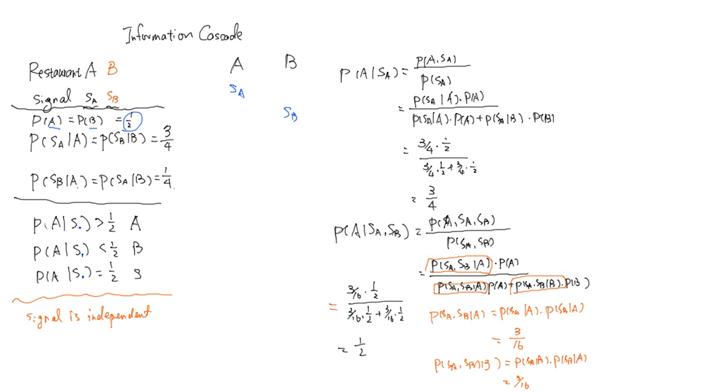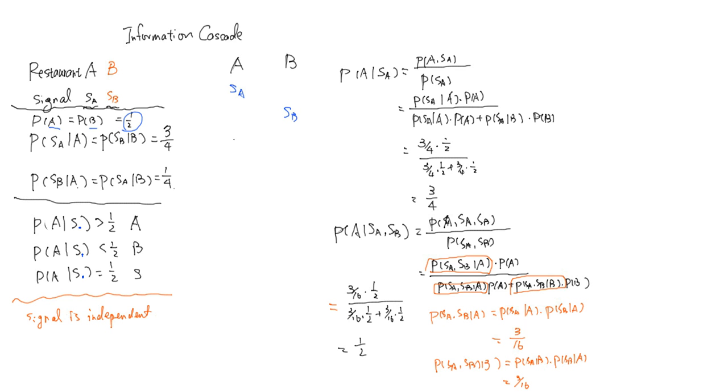I get that if the second patron receives a signal which contradicts the first signal, the posterior belief that A is the best restaurant is exactly a half. So it will be exactly equal to the prior. It does not give you any other information. And according to our decision rule, the second patron will go to restaurant B.